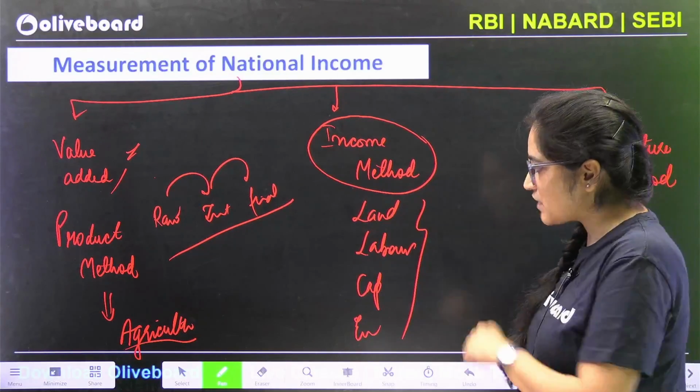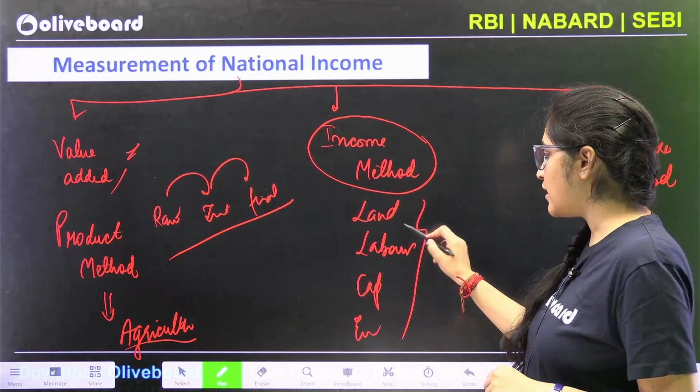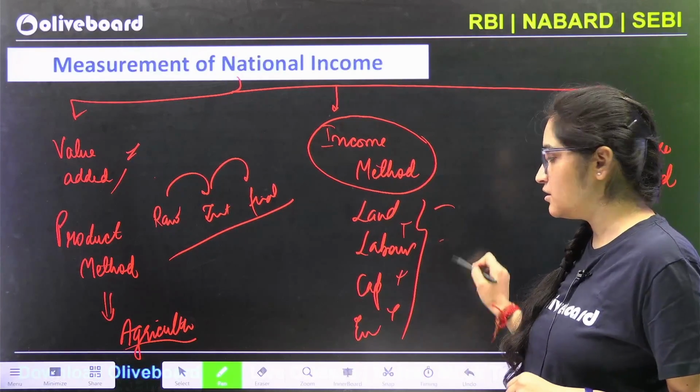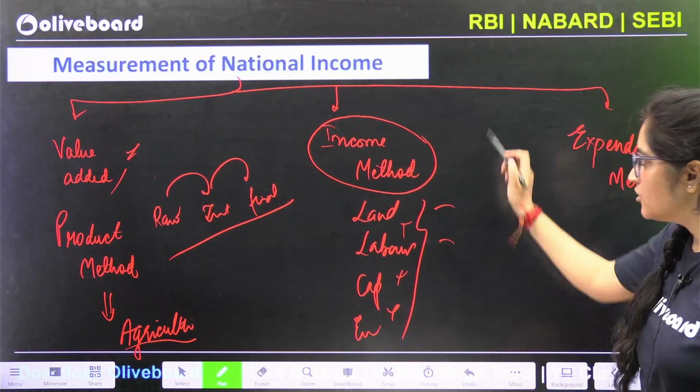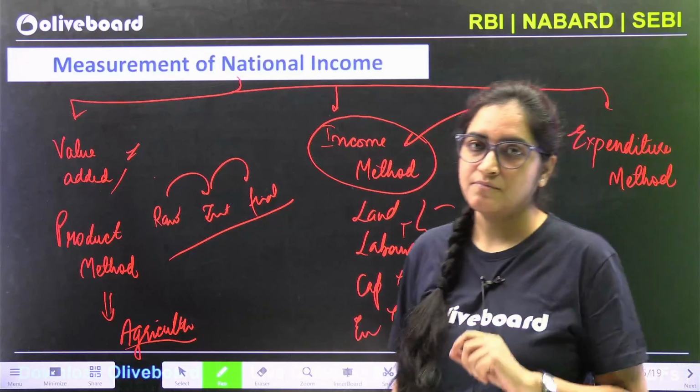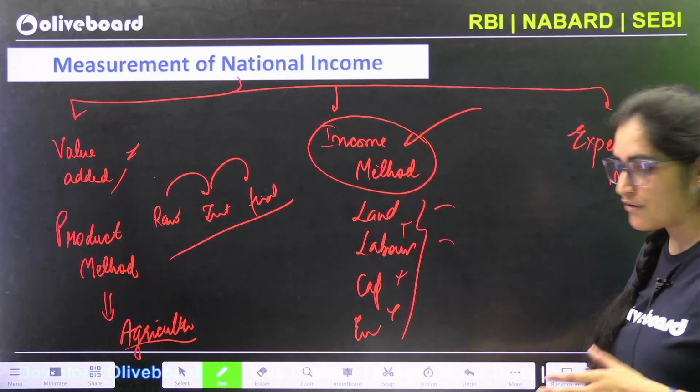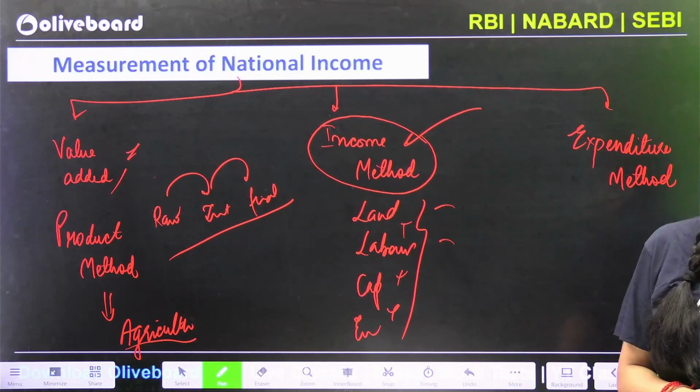So if these 4 factors are involved, we are just going to calculate or add up the respective incomes which have been earned by them. We are just going to add that. We say we are following the income method. So if these 4 factors are there, we deploy the income method.